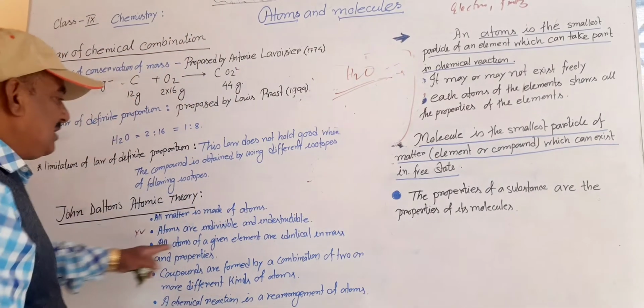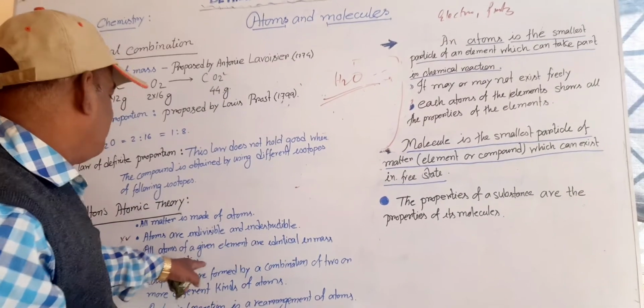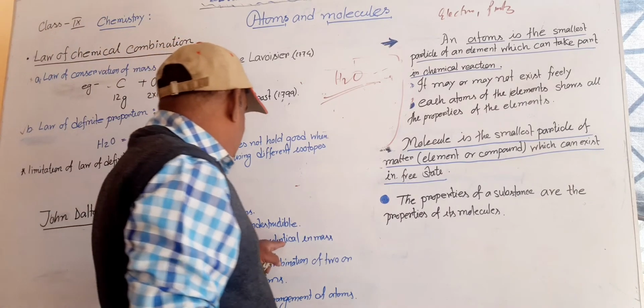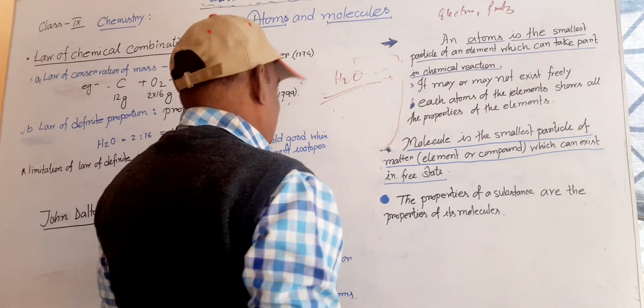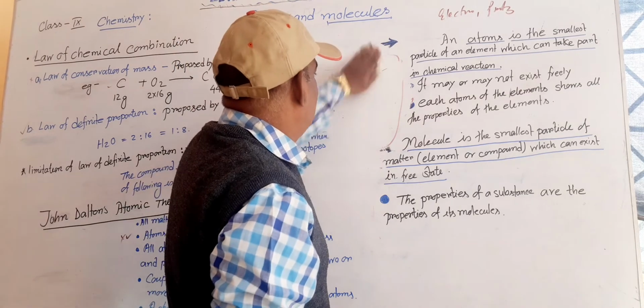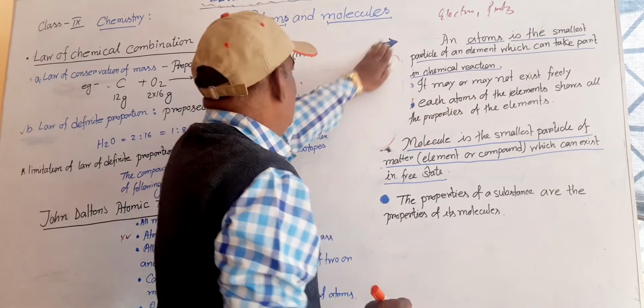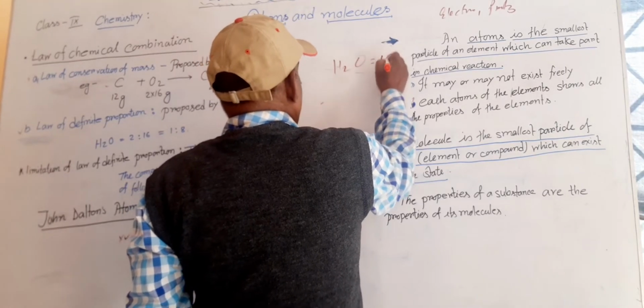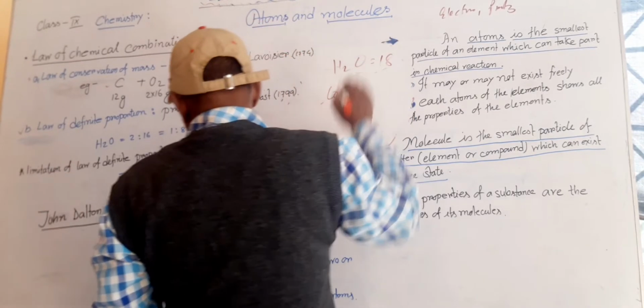Another law says that atoms of a given element are identical in mass and property. All atoms of a given element are identical in mass. Here identical in mass means, when we take hydrogen or oxygen, its mass is 18 gram. Carbon dioxide, all you take there.